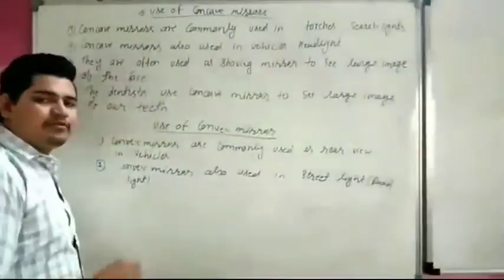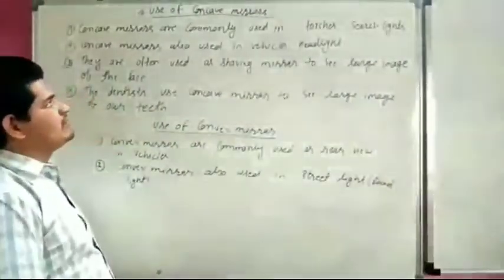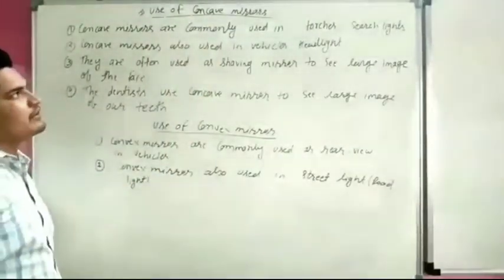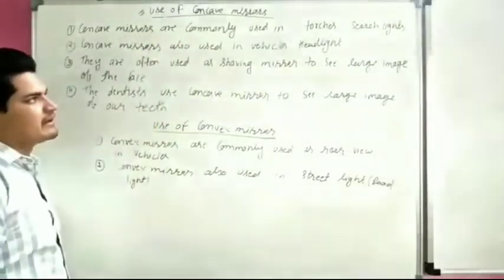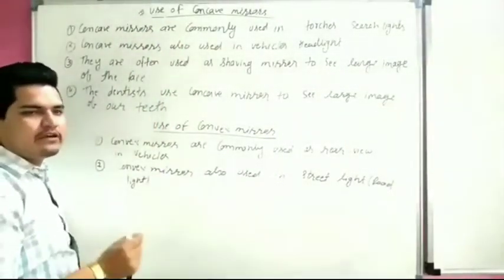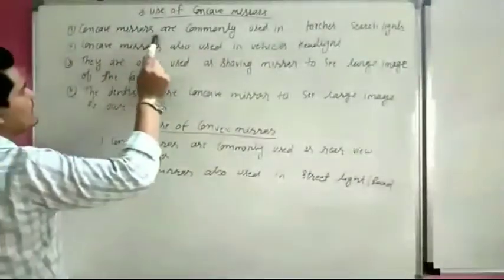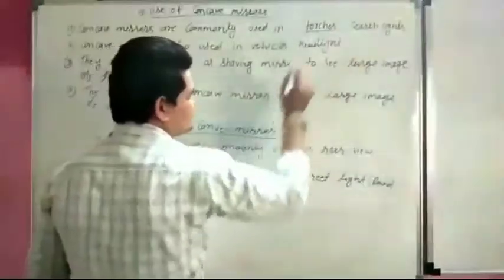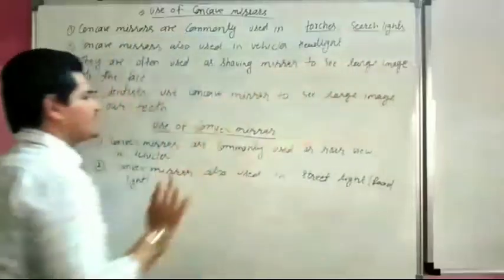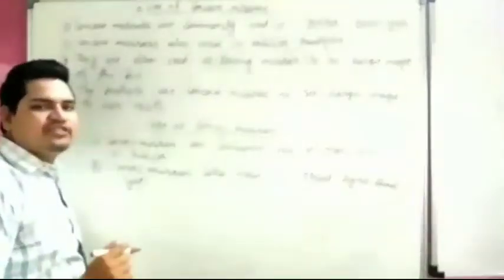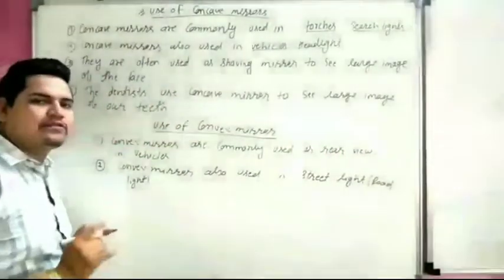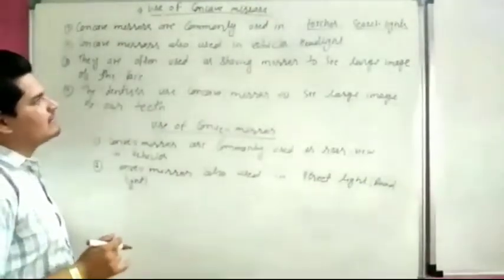There are two types of mirror, concave mirror and convex mirror. So first we study uses of concave mirror. Concave mirrors are commonly used in torches and searchlights. Second, concave mirrors are also used in vehicle headlights.